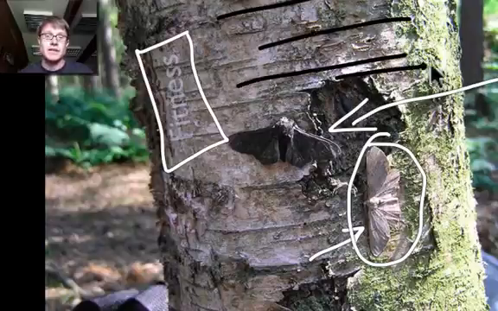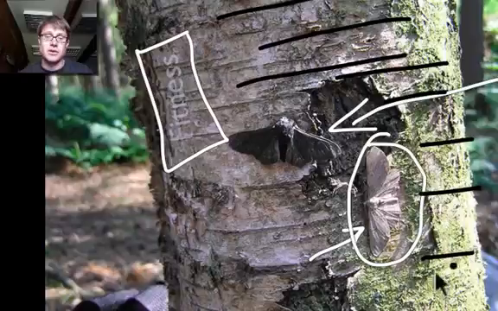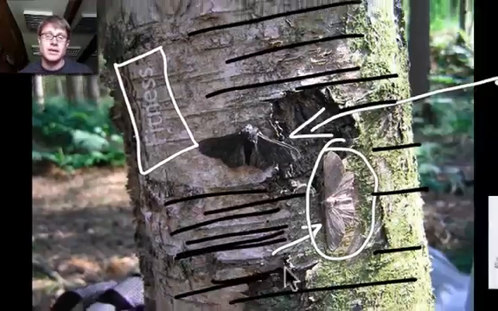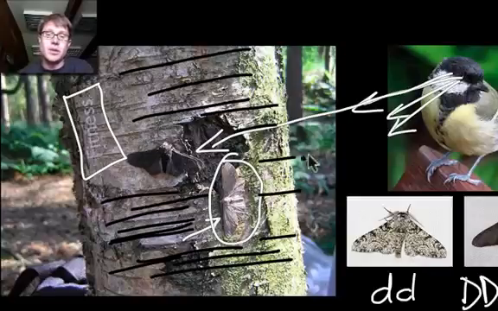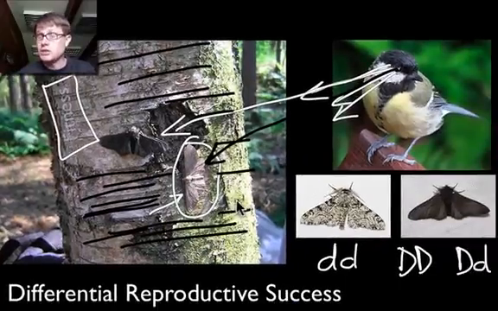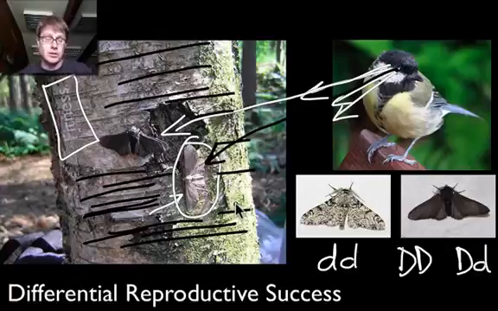In other words, as that coal dust started to accumulate, the trees got darker and darker and darker. When they got darker, these moths that were light in appearance started to pop out, and those are the ones that were going to be preyed on by the birds themselves. And so what happened was a change in the gene pool, and natural selection or evolution occurred.